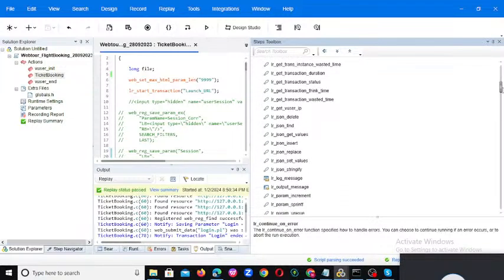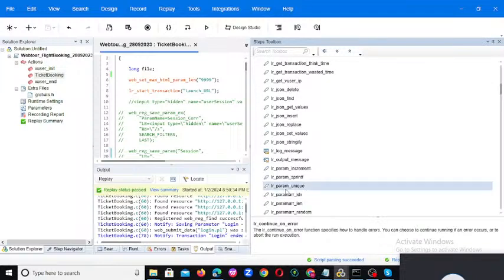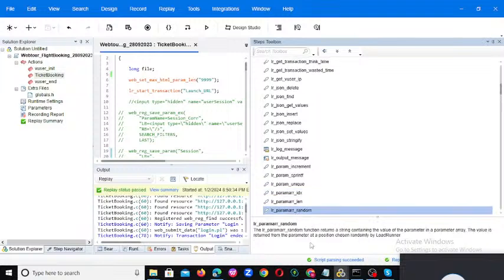We have a lot of functions, and I will explain them as per our use only. LR output message we already know. LR parameter index is also an important thing. LR parameter index is a function that returns a string containing the value at an index. For example, if you have 1 2 3 4 and you want to call index 1, index 2, we use LR parameter index. And LR parameter random generates a random value, so for random we use LR parameter random.